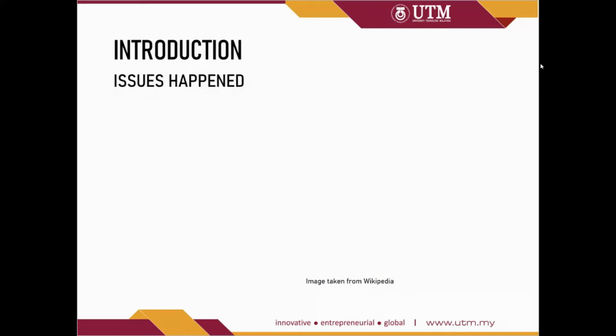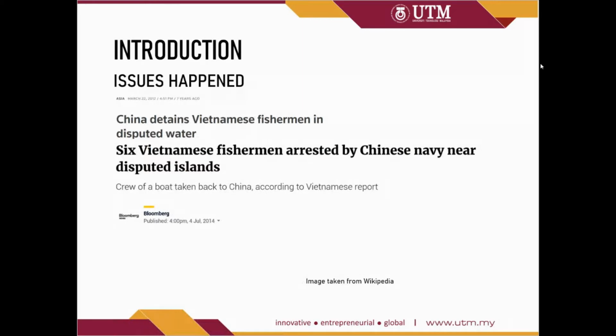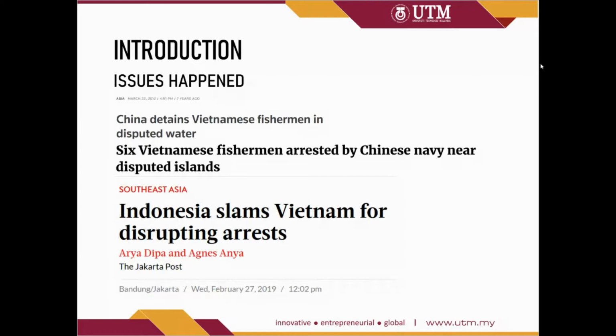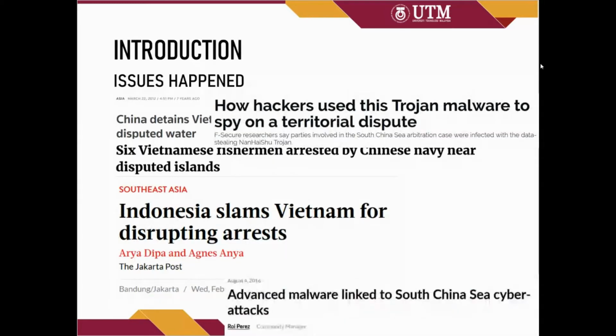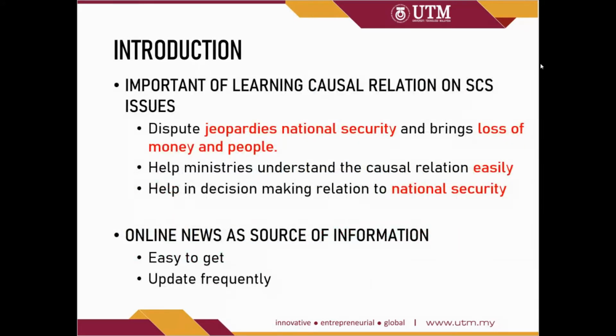In this dispute, there are some issues that happened, such as China detaining Vietnam's fishermen in this area, and Vietnam fishermen being caught by China. Indonesia blamed Vietnam for the disputing, and there are also some cyber attacks, such as using Trojans or malware in this SCS area. Next, the importance of learning causal relation on the SCS issue is that the dispute jeopardizes national security and brings loss of money and people.